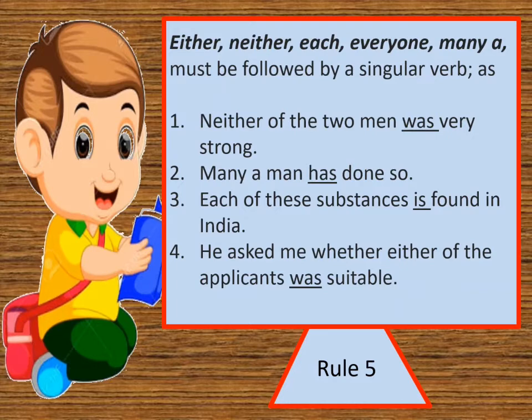Neither of the two men was very strong. Next is, many a man has done so. Next is, each of these substances is found in India. And the fourth one is, he asked me whether either of the applicants was suitable. So either, neither, each, everyone, many a denote one person, so the verb will be of singular number.